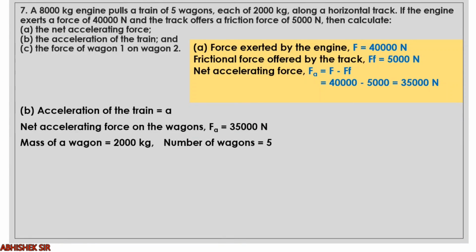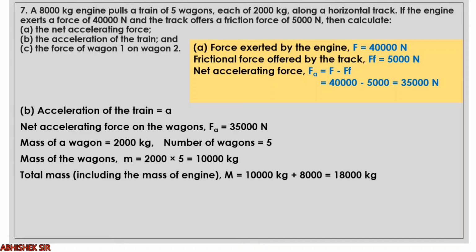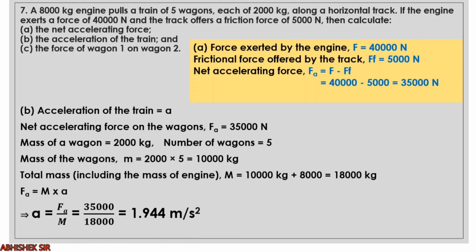One wagon weighs 2,000 kilogram. Number of wagons is 5. So how much will be the mass of all wagons? 10,000. Plus engine and wagons will be total 18,000 kilogram. So overall we got the total mass. Force we are having 35,000 Newton. So now it is very easy. F equals ma. We are finding A, that is F upon m. So 35,000 upon 18,000, and that is roughly near to 1.9. Okay. So acceleration is 1.9.